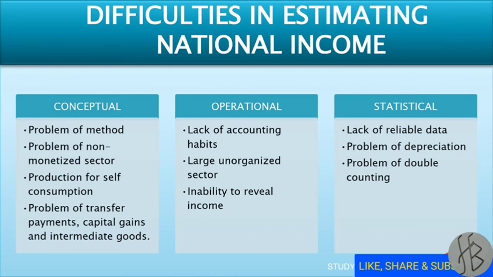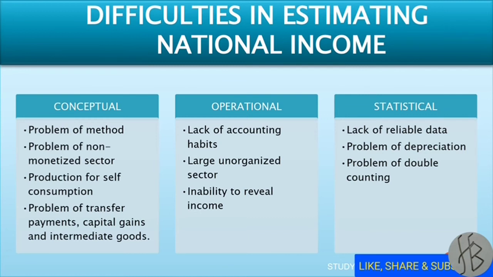Next point is problem of depreciation and depletion. We all know that with the continuous changes in the price of the capital assets, depreciation valuation adjustment is full of statistical difficulties. And the last point is problem of double counting.